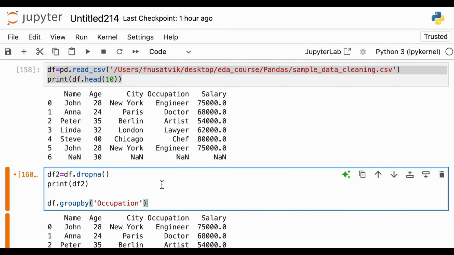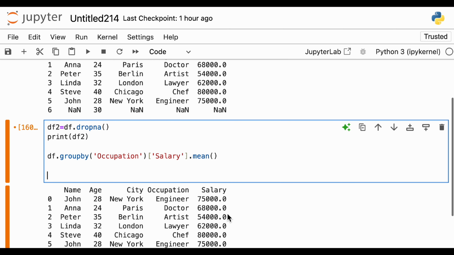Now the question comes, what do I want? I want the average of salary, for example. So after this, I will be passing the column name that I want to use. So I will use salary. Now for salary, what do I want to have? I want mean, so I will use the mean method on this. So on the object I used the method group by, then I passed the variable on which I want to group. So you want a categorical variable across which you want to summarize, and then you want the numerical variable, just like for example you do in SQL.